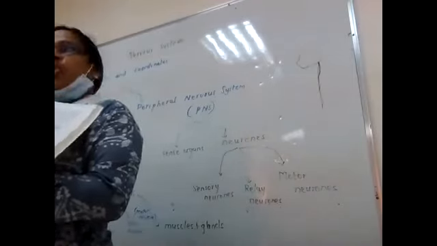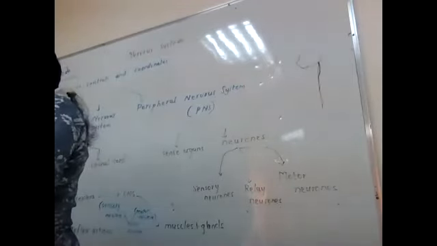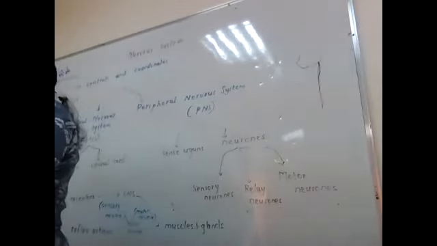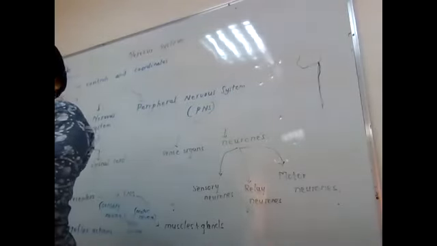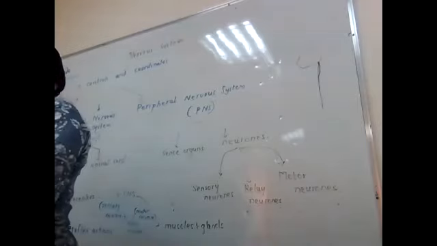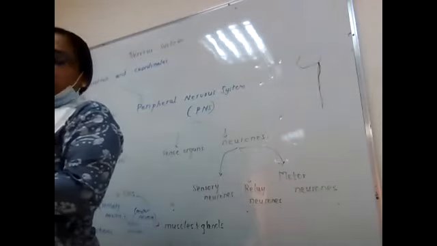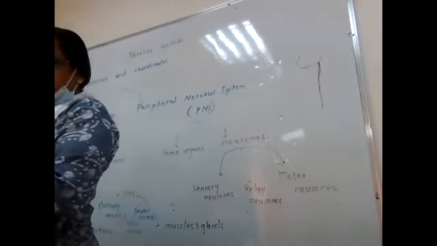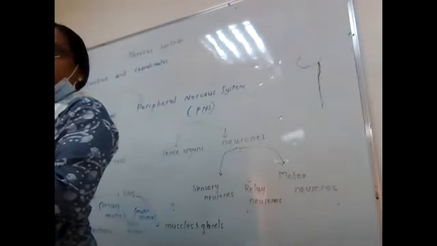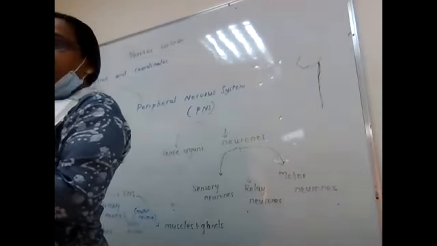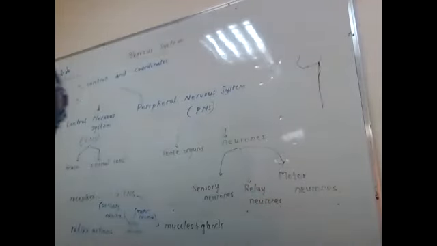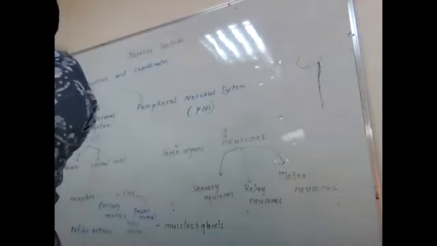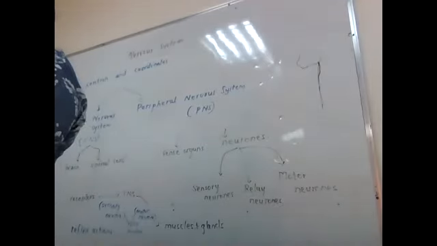So here the sensory neuron is passing the message, the nerve impulse, to the spinal cord, and then in the spinal cord the message is picked up by which neuron? The relay neuron. And from the relay neuron, who is picking up the action message? The motor neuron. You can see that arrow. And then it is connected to whom?